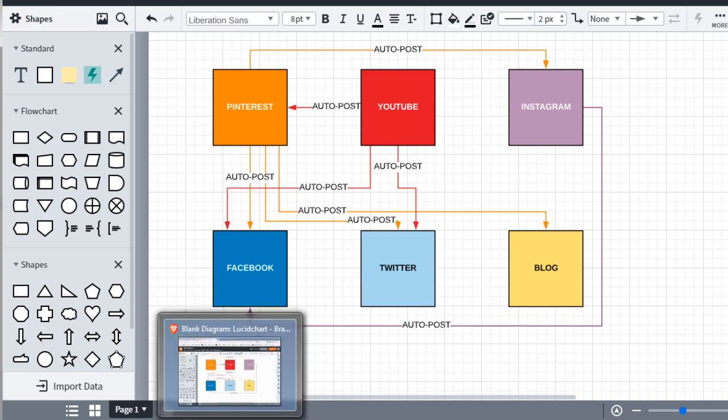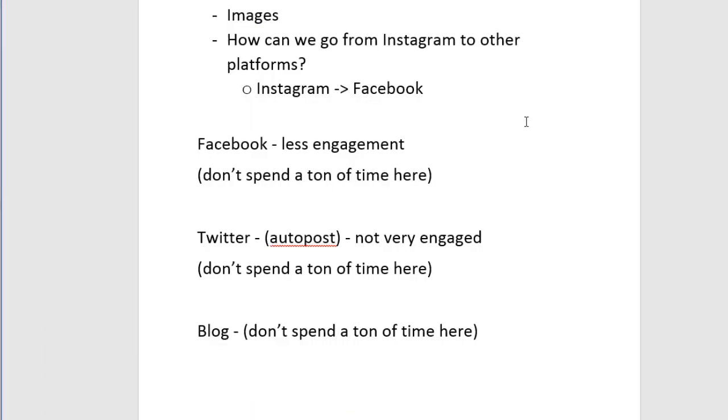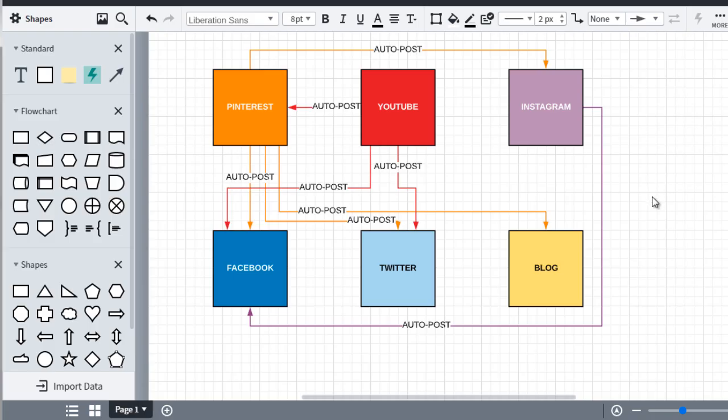All right, so we've taken all that. So the next thing we have is blog. So if you wanted to get more complex, you could have all of these. When any of these happen, you could post any of these to the blog. But for the sake of simplicity, I'm just going to leave it as it is. All right, so let's move on to the next video and talk about the different automation tools that are available to you.